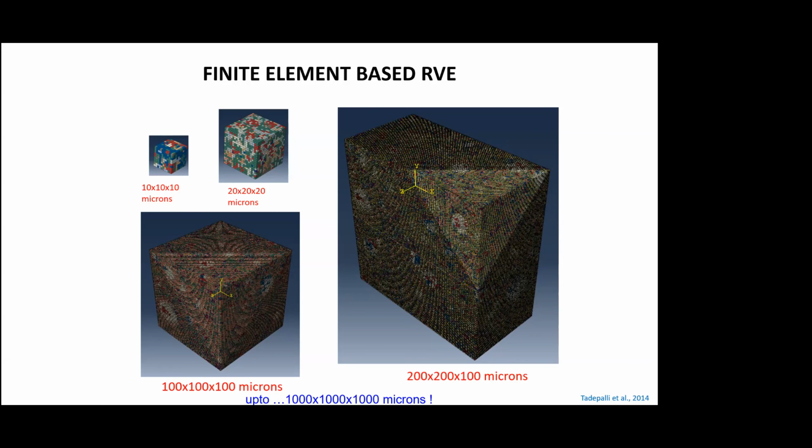You can go up to 1000 by 1000 by 1000 also, but we came up with limitations within Abaqus itself. So at 200 by 200 by 100 microns, that was the maximum. We had 4 billion elements, and that is the maximum Abaqus would take. It would not take anything more than that. So basically, we had a joke that we broke Abaqus, but we used other methods to go beyond that limitation, and we'll talk about that.